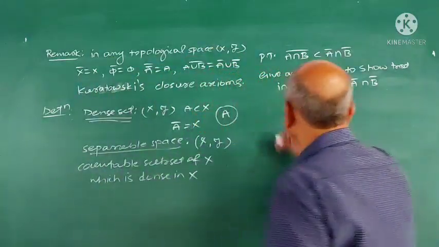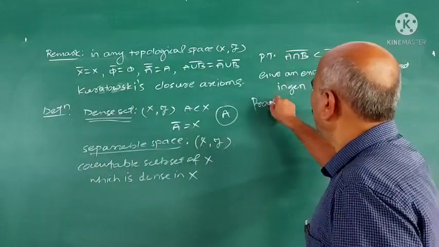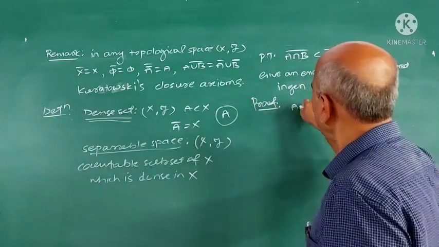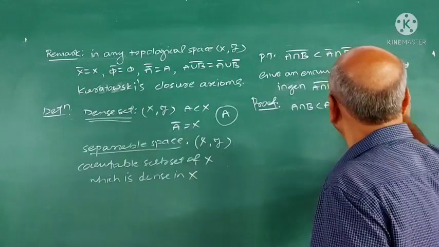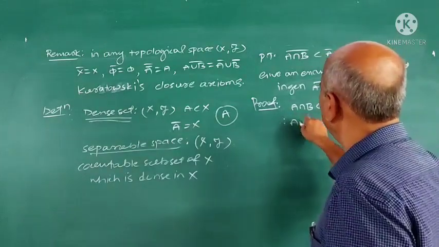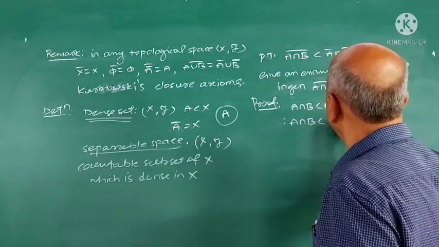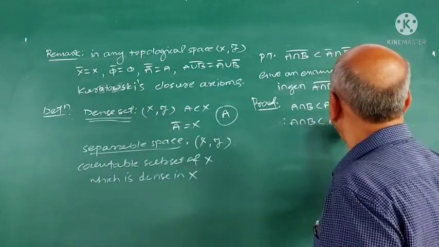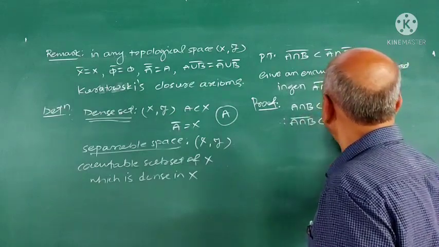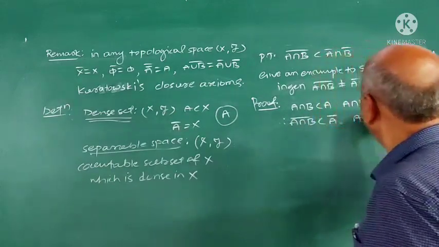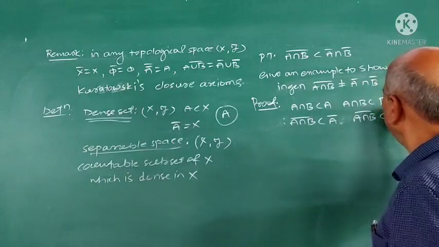First part is, we have A ∩ B is contained in A, and A ∩ B is contained in B. Therefore (A ∩ B) closure is contained in A closure, and (A ∩ B) closure is contained in B closure.